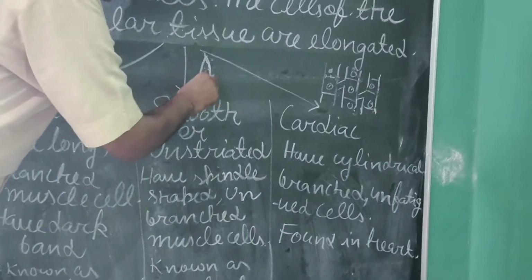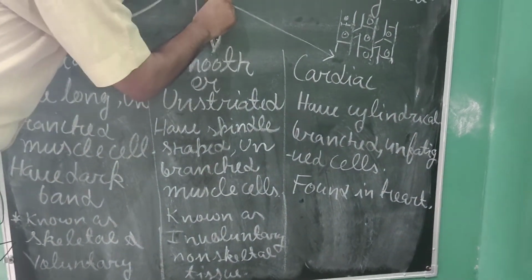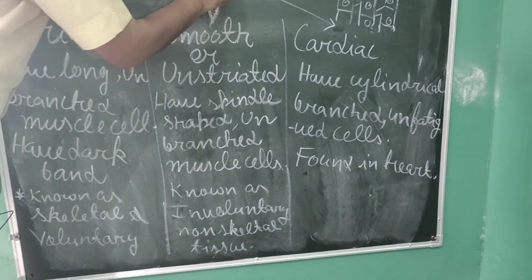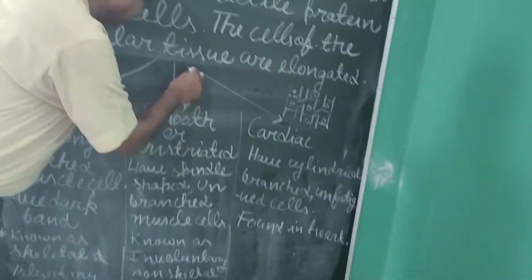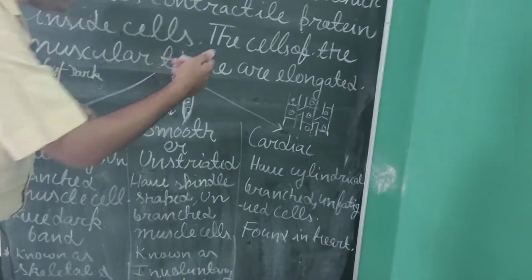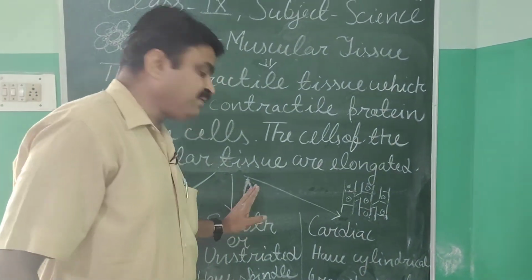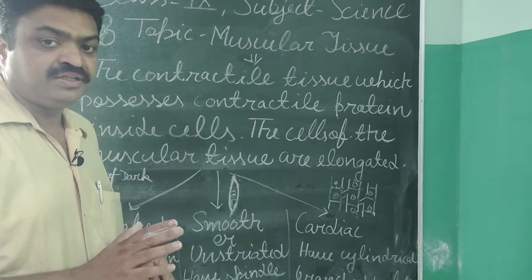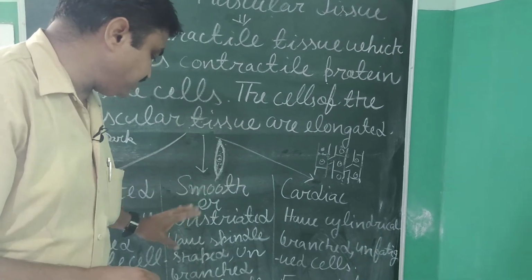Their upper side and lower side are both very pointed, like a spine-like structure, that's why they are known as spindle cells. And they are unbranched, meaning they are not attached to other cells.